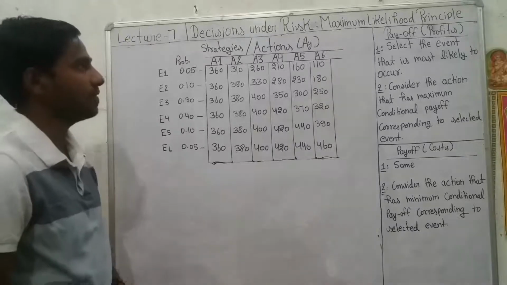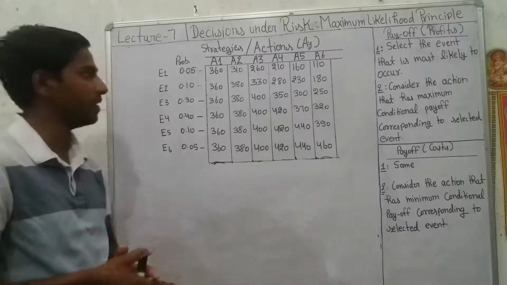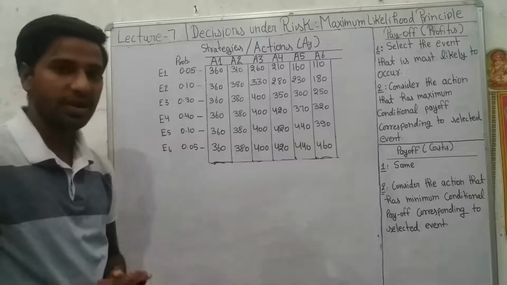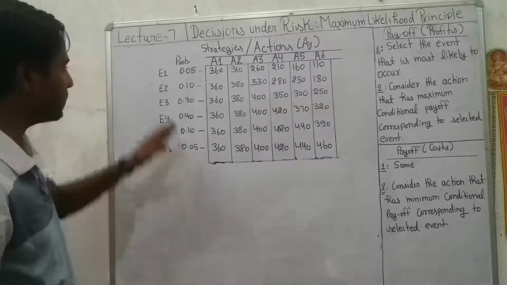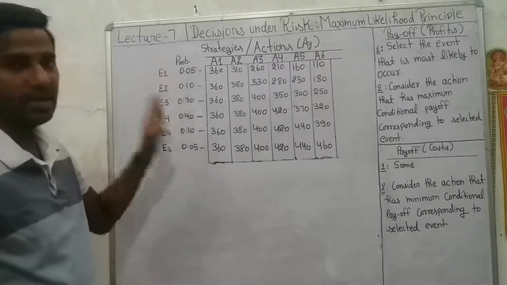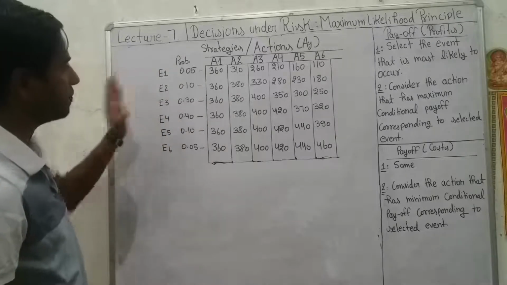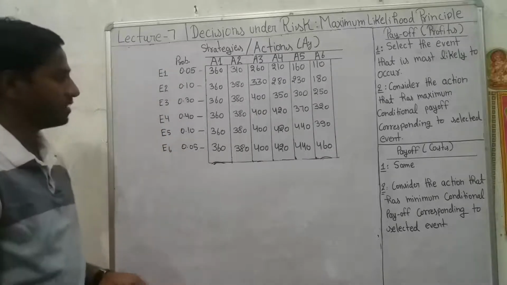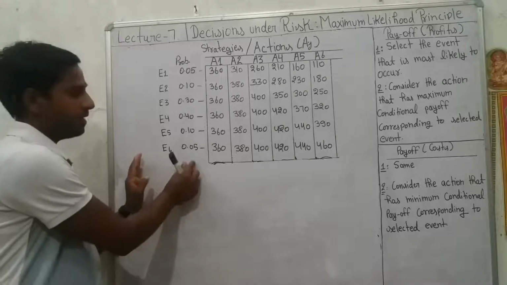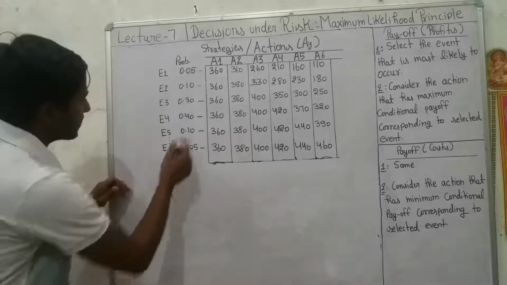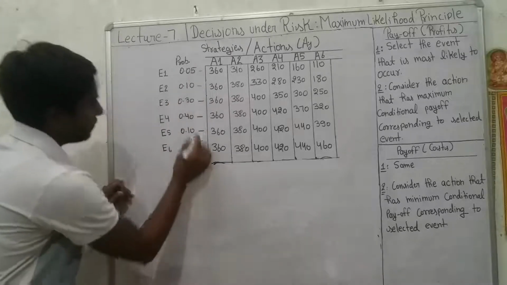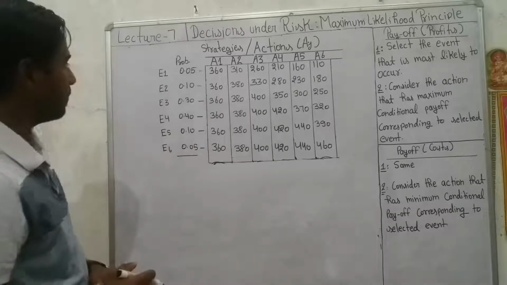So the basic concept of a situation under risk is that the decision maker has some knowledge or information about the probabilities or likelihood of happening of future events. Always remember that the sum total of probability would be equal to 1. So in this case, the sum of the probabilities of these events should be equal to 1.